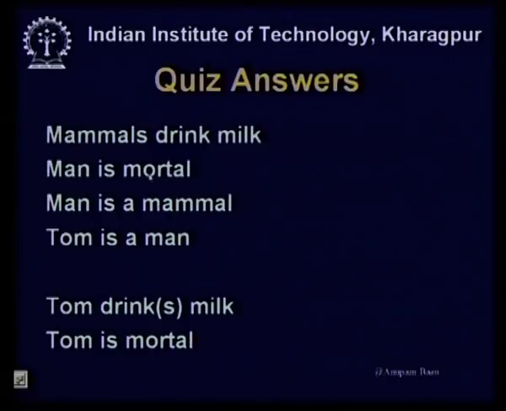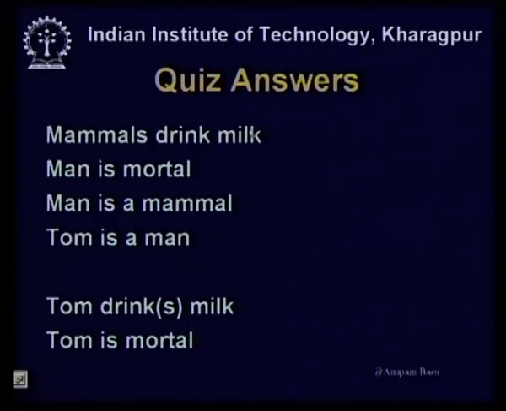Now, I am not sure how many of you succeeded in proving this given these four sentences. But intuitively all of you can understand that mammals drink milk and man is a mammal, and Tom is a man.